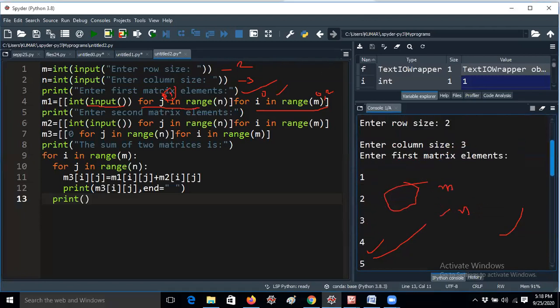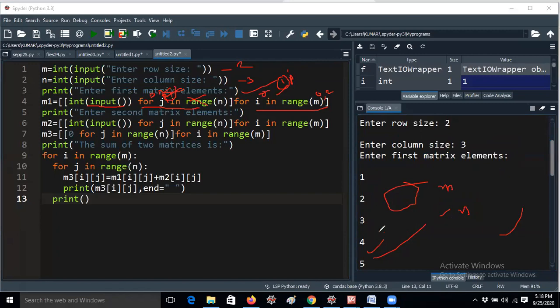Again the j value is incremented by 1, so j equals 2. With j equal to 2, the range function explicitly ignores it. Then the console moves to the next iteration of the i loop. That means the i value is incremented by 1, so i equals 1. Then it moves to the inner for loop, that is the j loop. The j value again starts from 0. So the i value is 1 and the j value is 0.